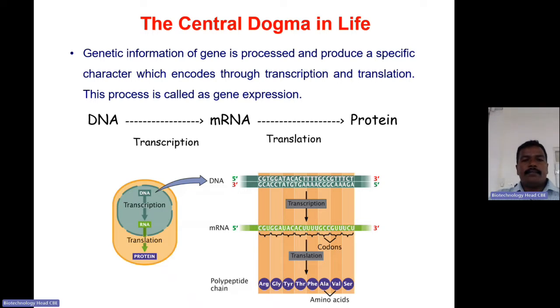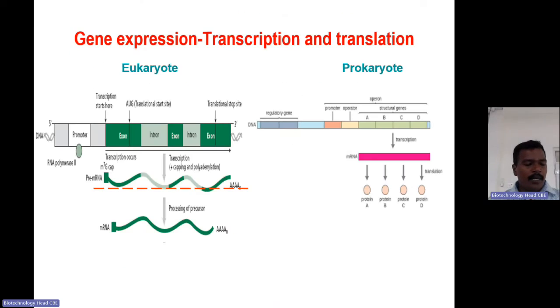So here gene expression is where the genetic information is produced as a functional protein. The genetic information from the DNA is converted to produce a specific character; the gene which encodes the specific character is expressed through the transcription and translation process. This process is called gene expression. Normally, any morphological character such as pod size, flower, stem length, number of panicles is determined by a single gene or a group of genes. So the expression of that particular gene will produce that particular character.